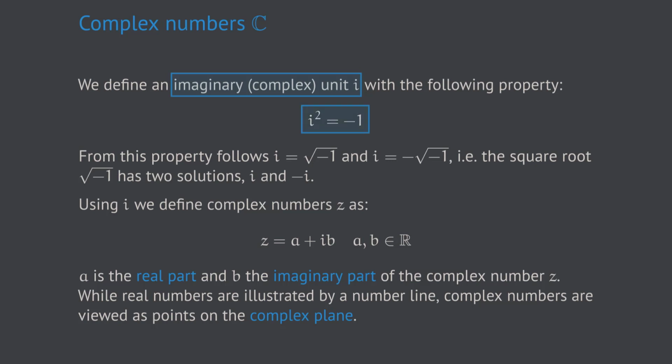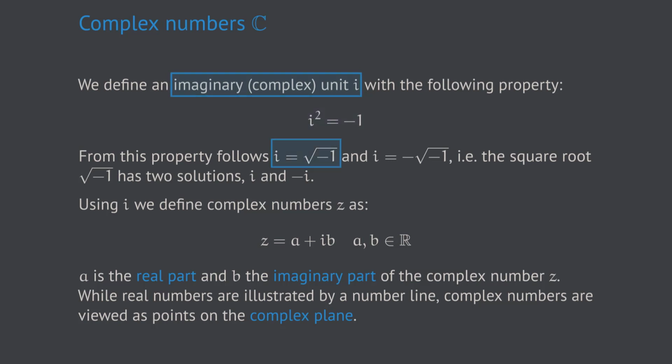However, that property only looks simple because at a second glance we know that there is no number which has this property. At least there is no real number. As we already know that this imaginary unit i cannot be a real number, we don't even have to prove it. And this gives us reason to call it imaginary. In other words, the imaginary unit i is the square root of negative 1.